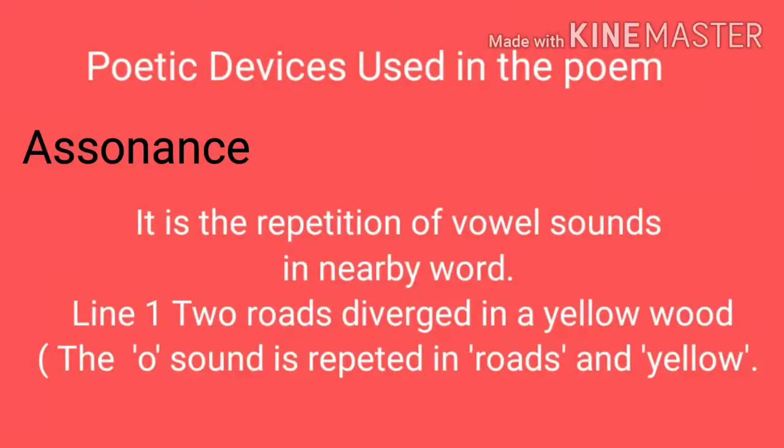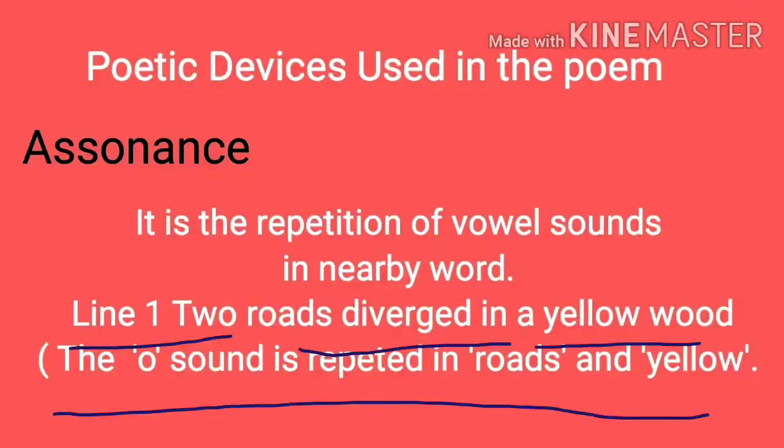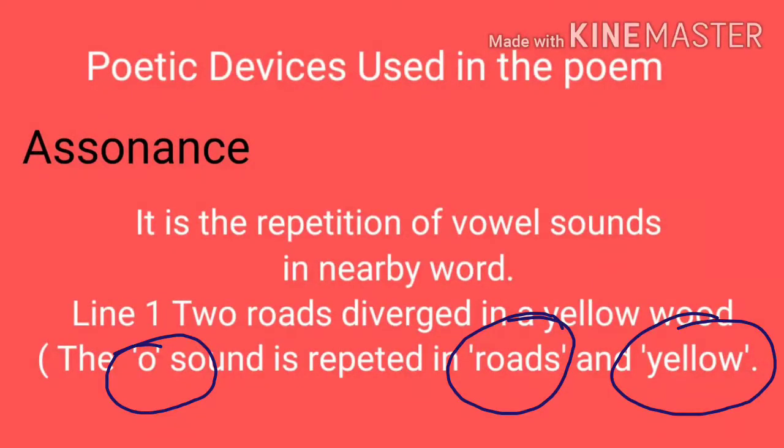Students, let us now see the poetic devices used in the poem. The first one is assonance. It is the repetition of vowel sounds in nearby words. In line 1, two roads diverged in a yellow wood. Here you can see the O sound is repeated in roads and yellow.